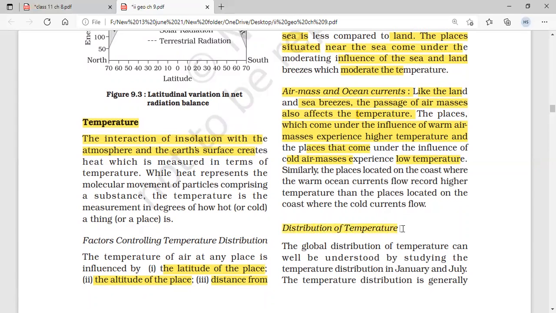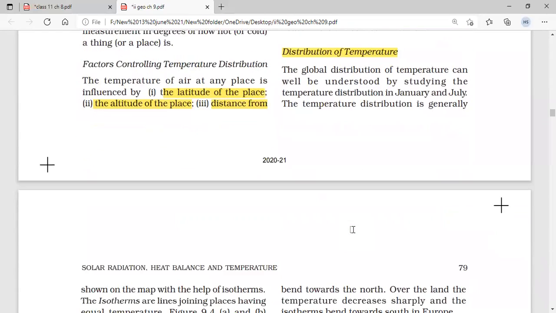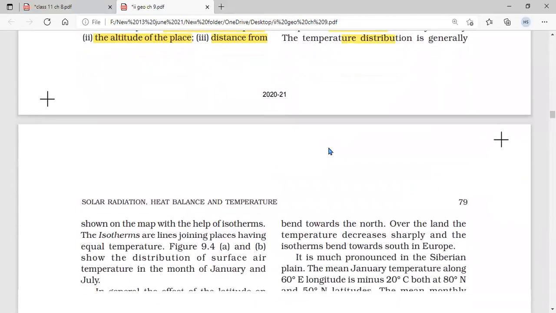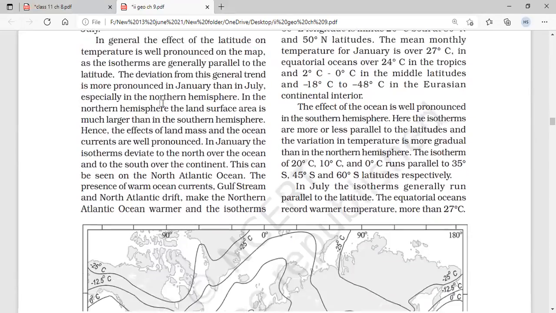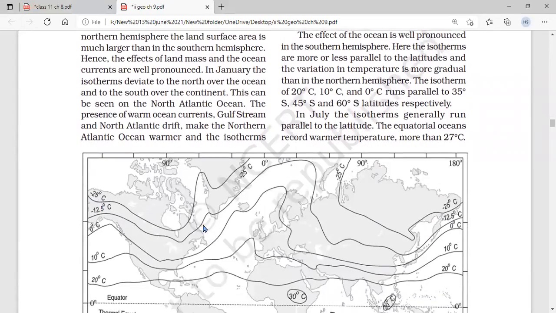Next, distribution of temperature. The global distribution of temperature can well be understood by studying the temperature distribution in January and July. The temperature distribution is generally shown on the map with the help of isotherms. You will think, what is an isotherm? So the isotherms are lines joining places having equal temperature. These are imaginary lines. These lines are not shown in the map. If you see here, these are imaginary lines, right?